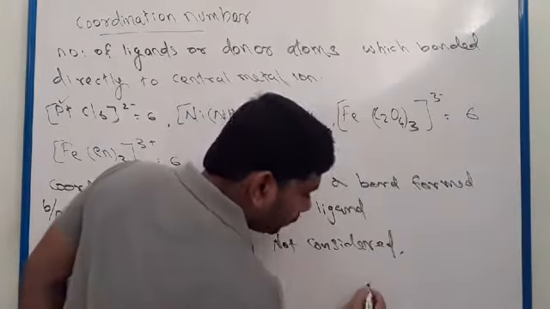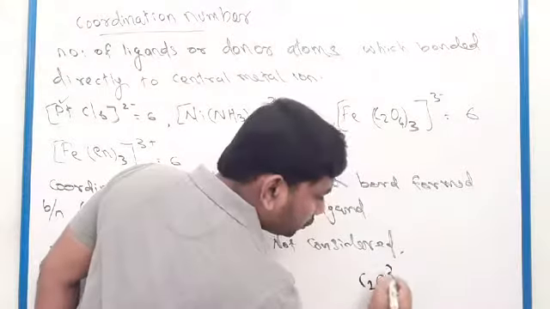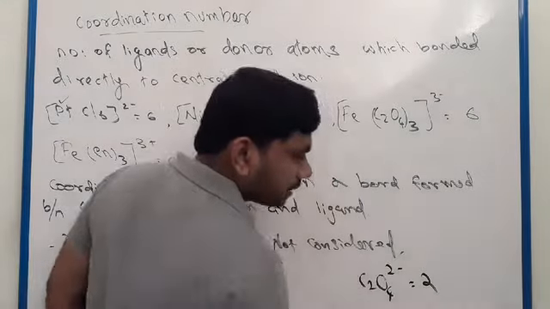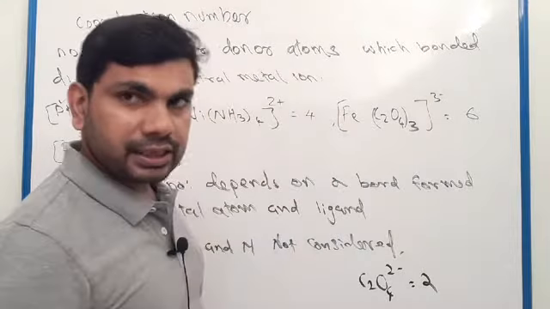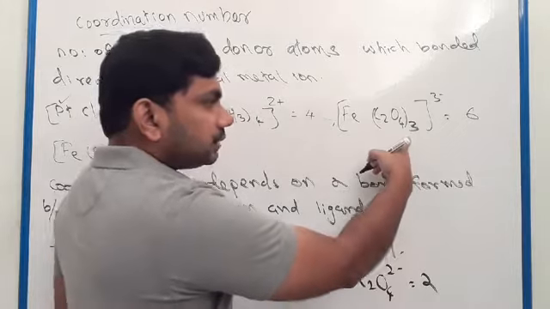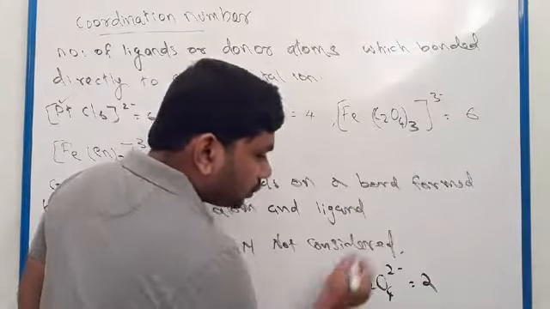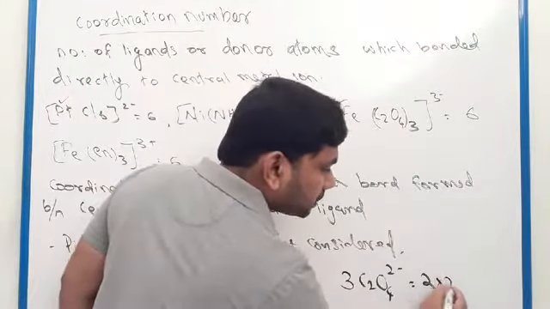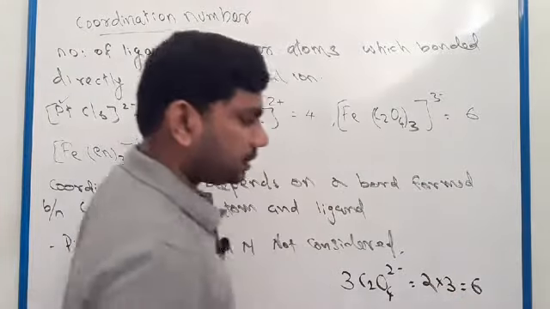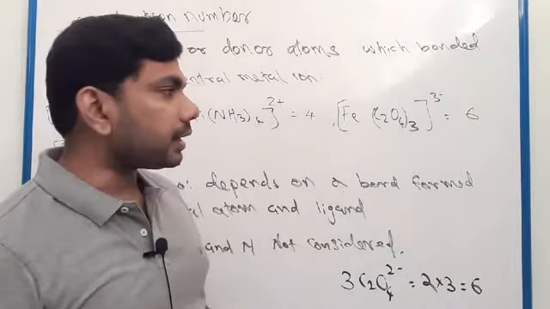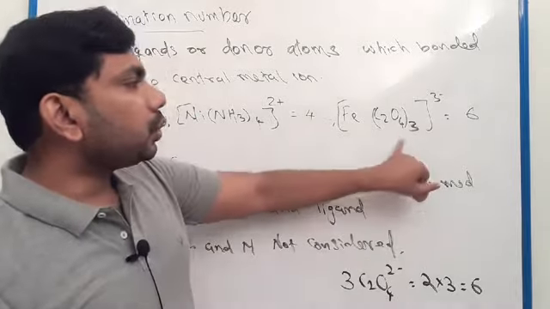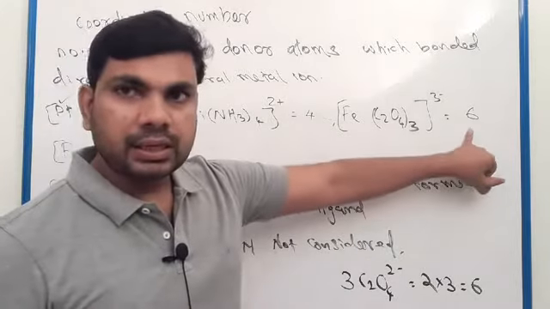We discussed before C2O4 2 minus has two donor atoms, so it is a bidentate ligand. So here 3 C2O4 means 2 times 3, 6 donor atoms. There will be 6 donor atoms. So here the coordination number will be 6.